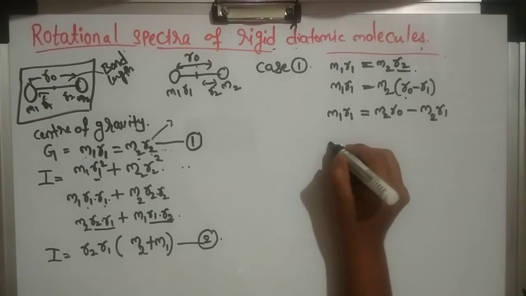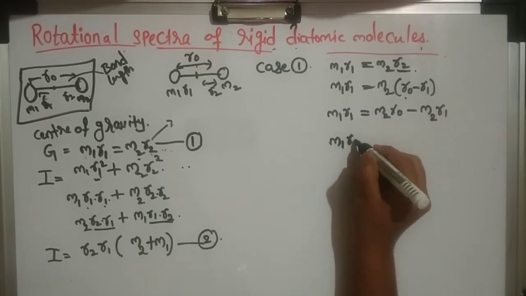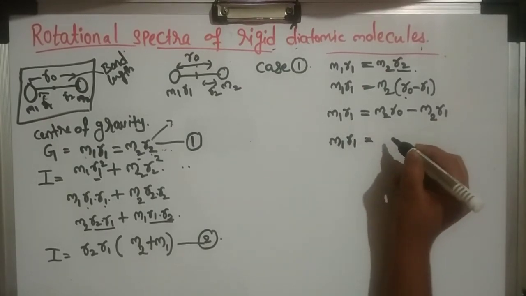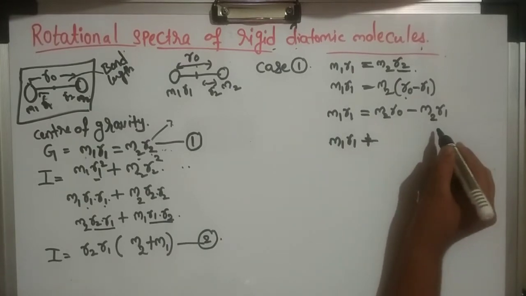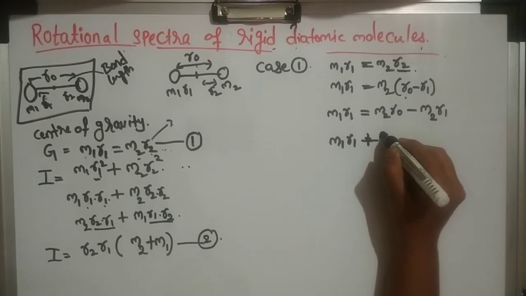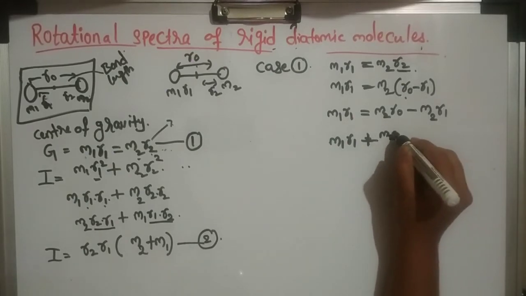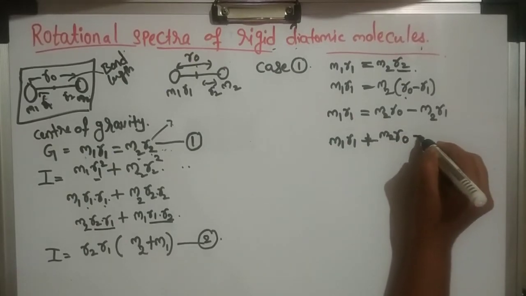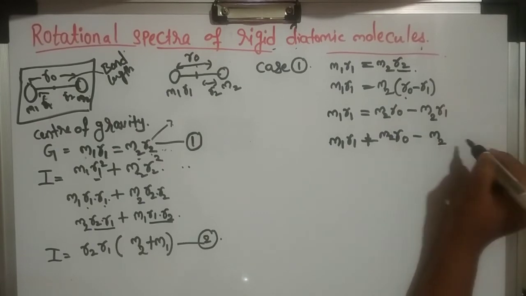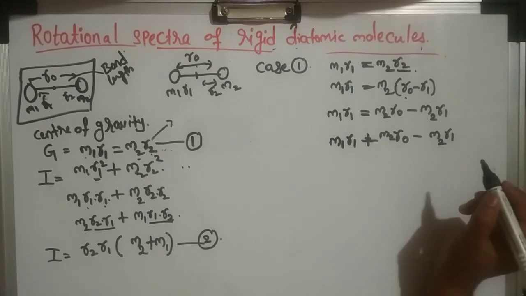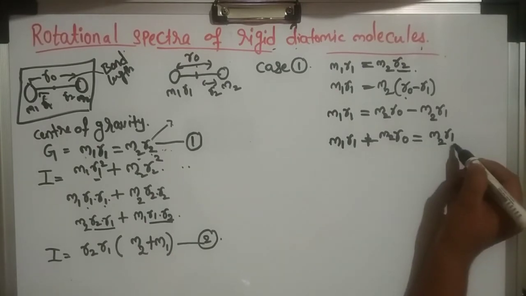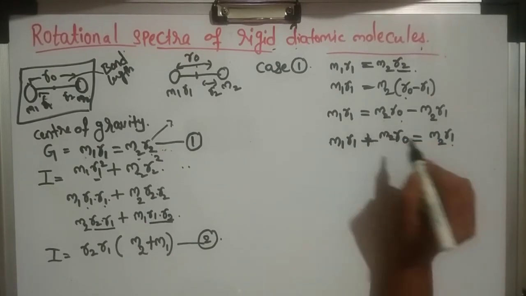Okay, now again M1 R1 equals M1 R1 plus, we can write now, M2 R0 minus M2 R1 equals, here it will come equals to, this will take this side.